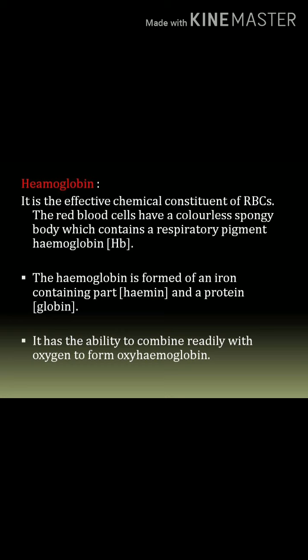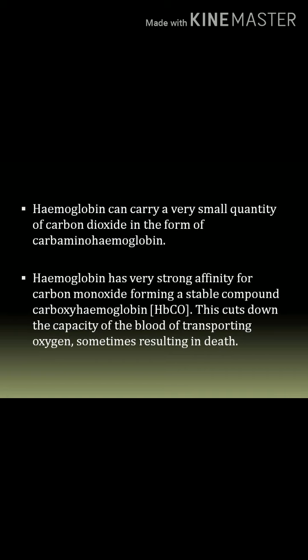When it combines with oxygen, it forms oxyhemoglobin, and it helps in the transportation of oxygen to the different parts of the body. Hemoglobin can carry a very little quantity of carbon dioxide in the form of carbaminohemoglobin. Hemoglobin also carries carbon dioxide but in a smaller amount, forming carbaminohemoglobin.